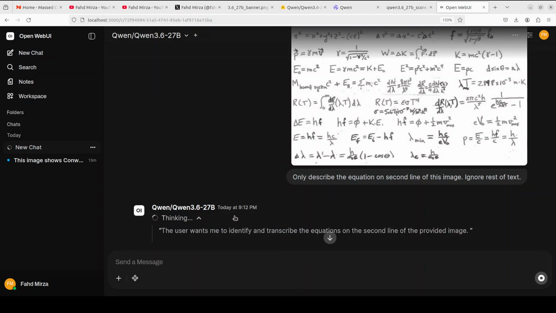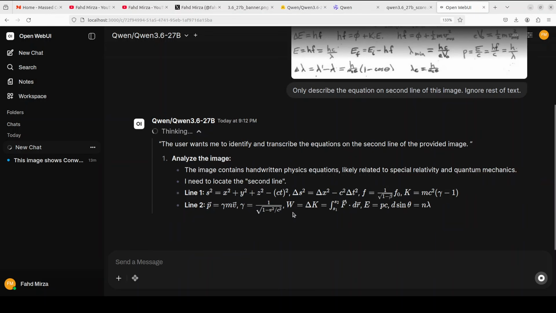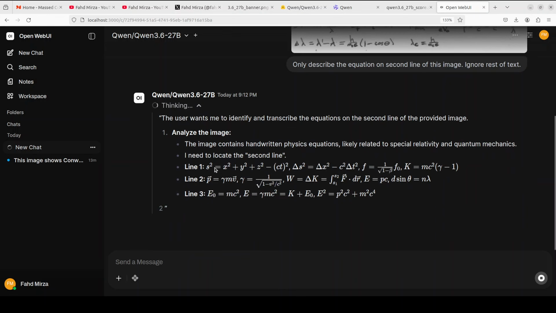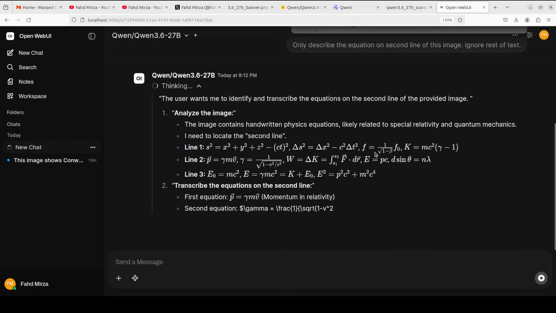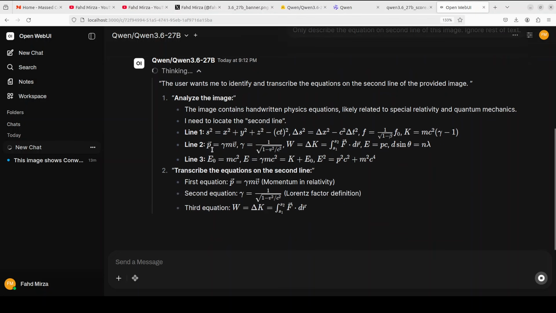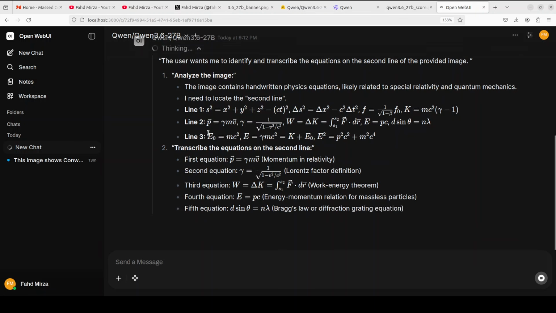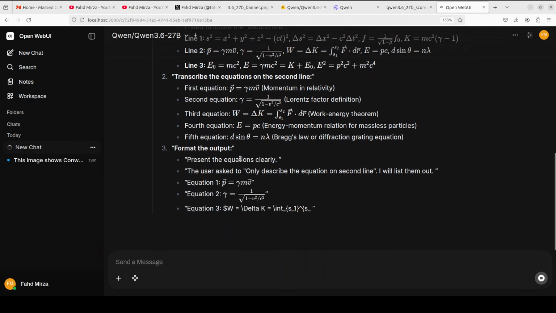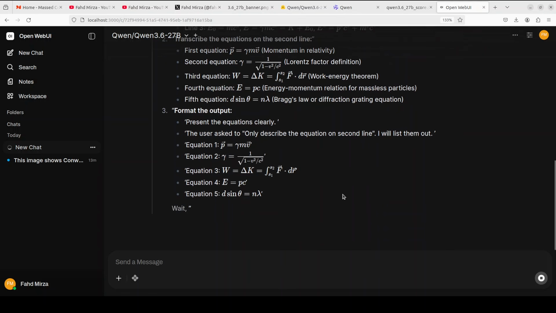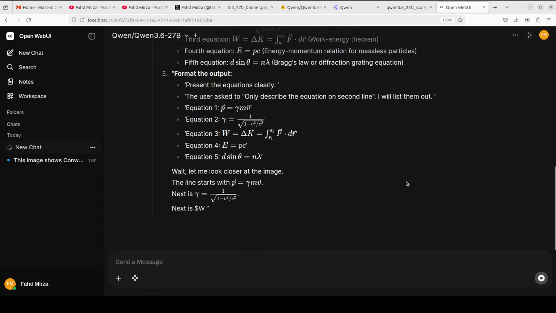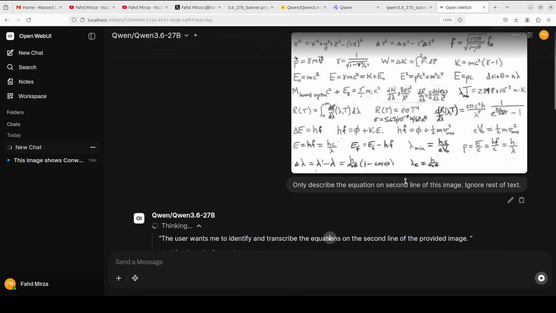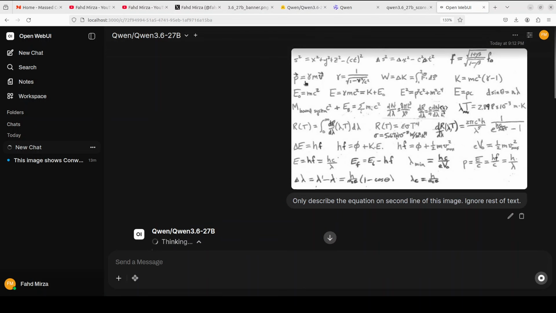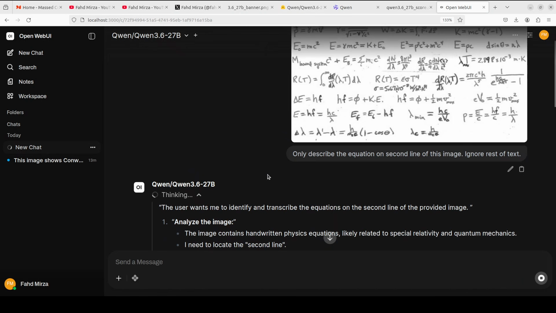It is thinking, it is analyzing the image, dissecting everything, and then it is checking which is line 2, and it has stopped at line 3 instead of wasting time, which is always good. Now it is formatting the output and I can already tell that it has zeroed in on that line like this one. But anyway, we will let it finish thinking and then we'll go from there.